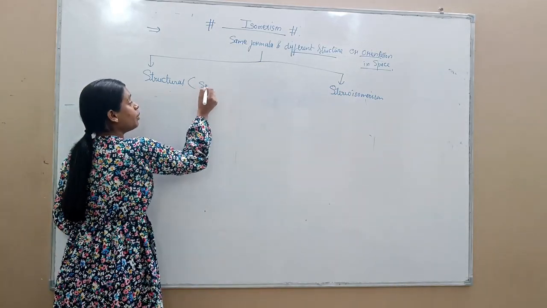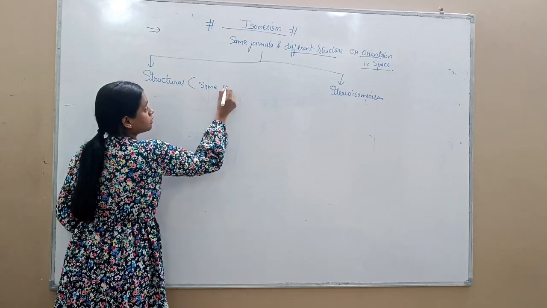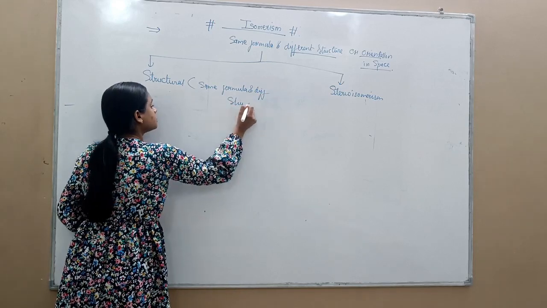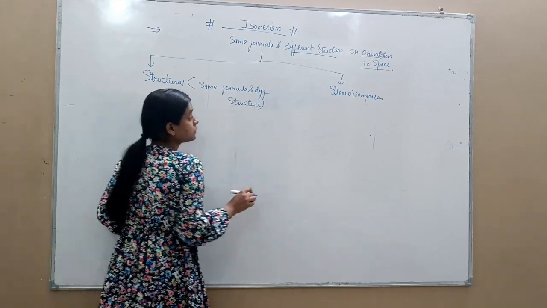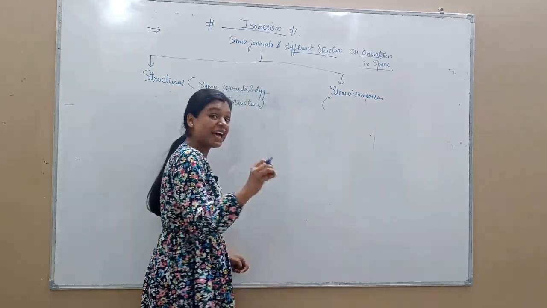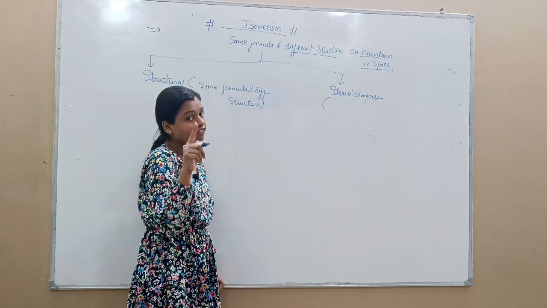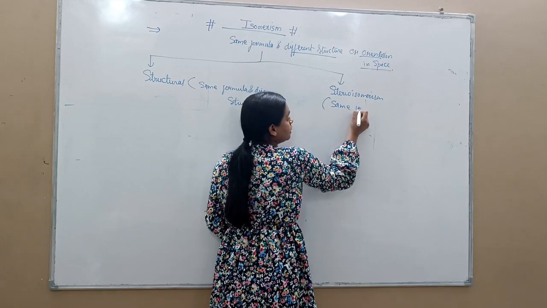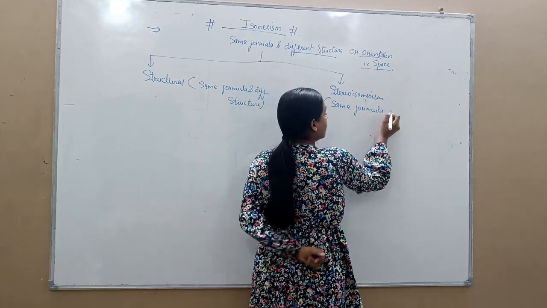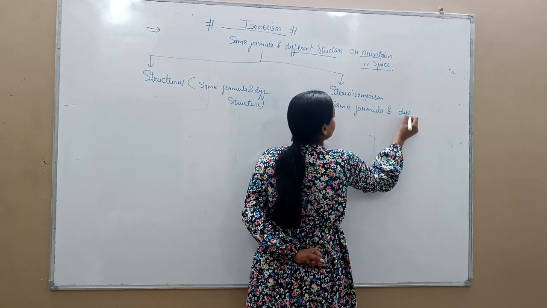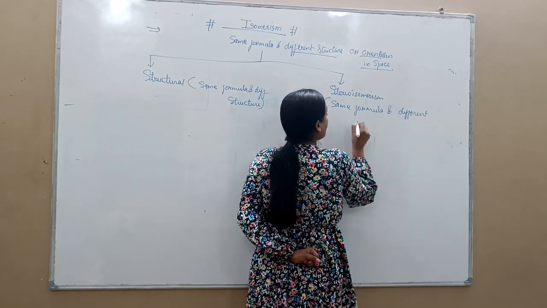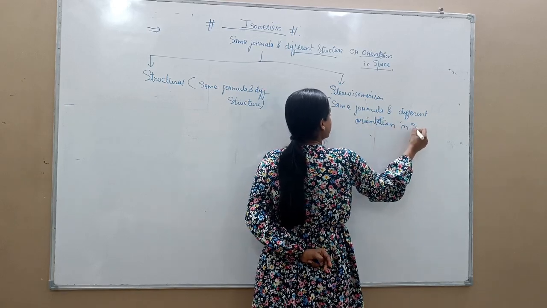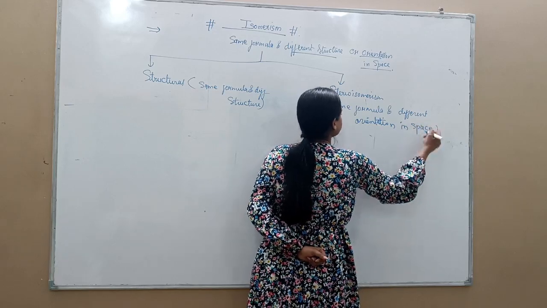Structural isomerism, that means the compounds which have same formula and different structure. Okay, but in stereoisomerism some compounds have same formula, same structure but different orientation in space. So they have same formula and different orientation in space. Okay, got that point?